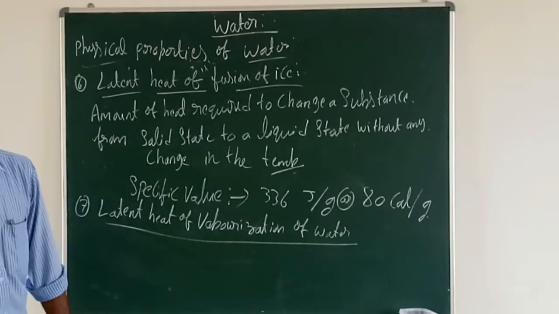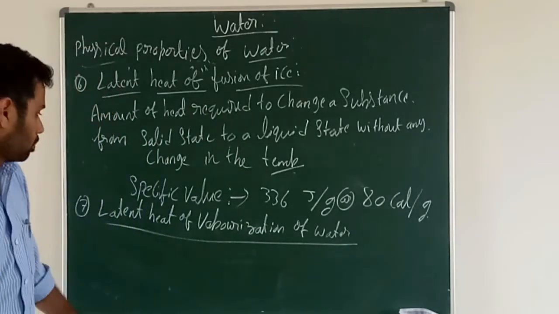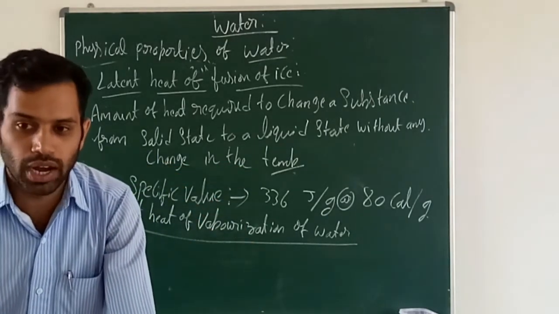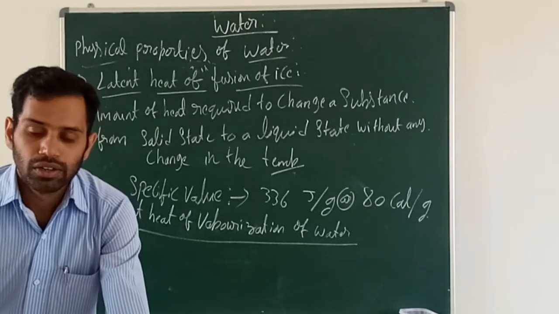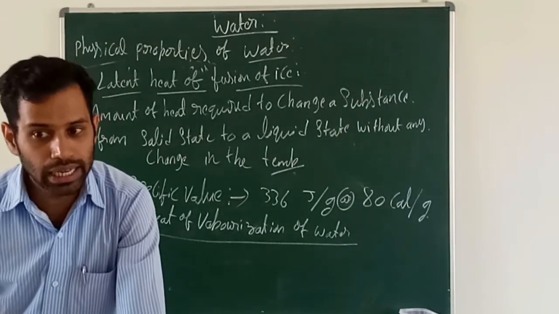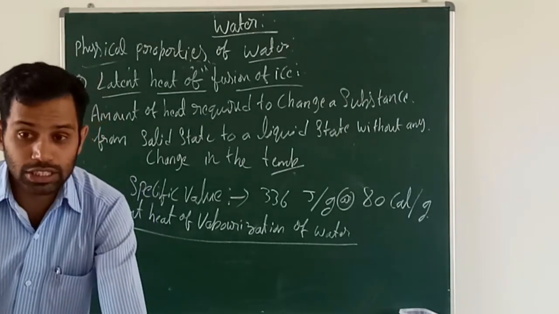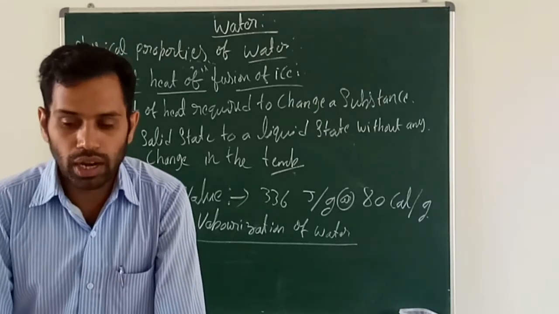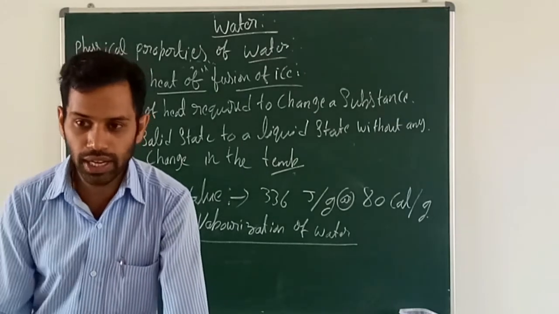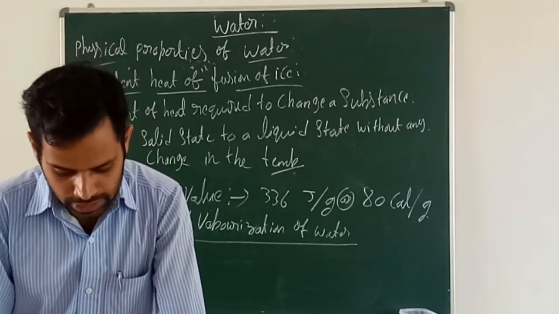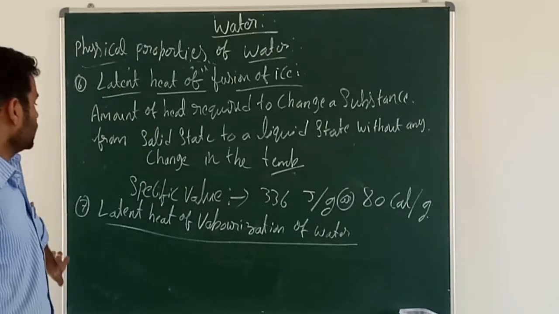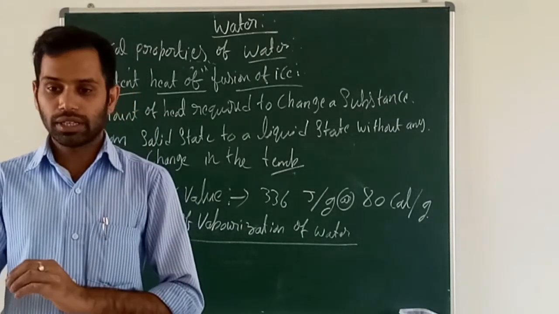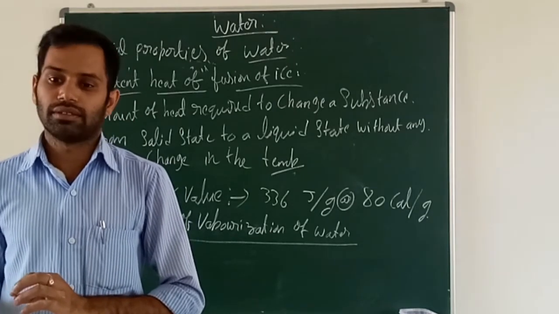The seventh physical property of water. So it means what? When water starts to boil, it changes to a gaseous state. So latent heat of vaporization of water is nothing but, if you boil the water, automatically it changes to a gaseous state.